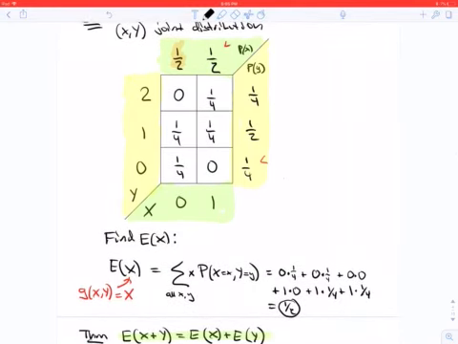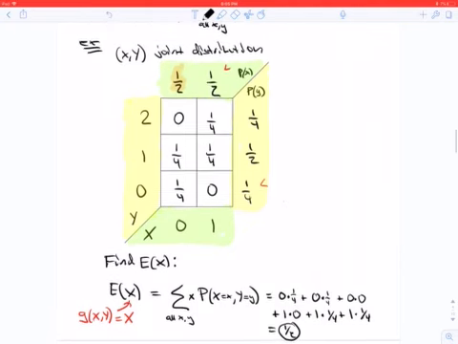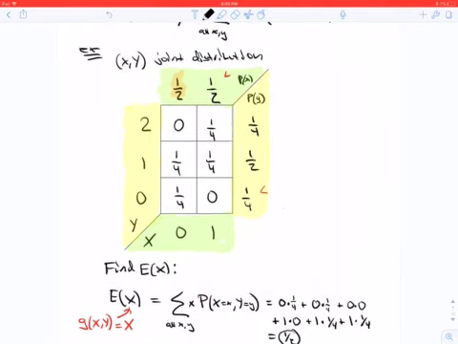If you think of X as actually a function of X and Y, namely g of x, y is just x, then we can apply our formula for the expectation of g of X, Y.